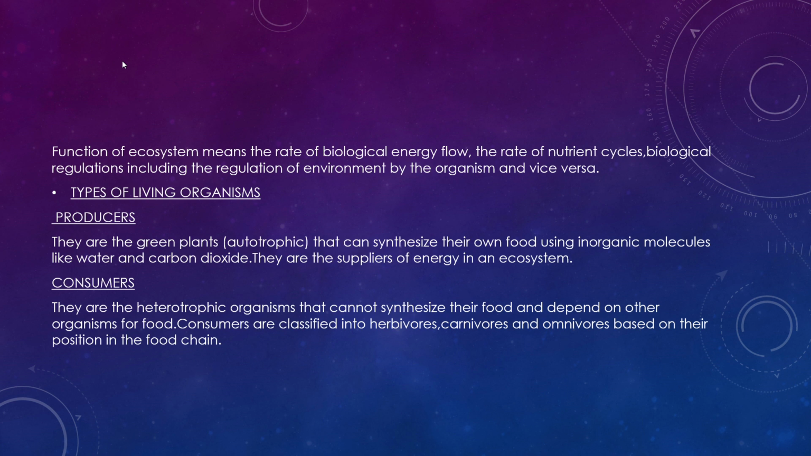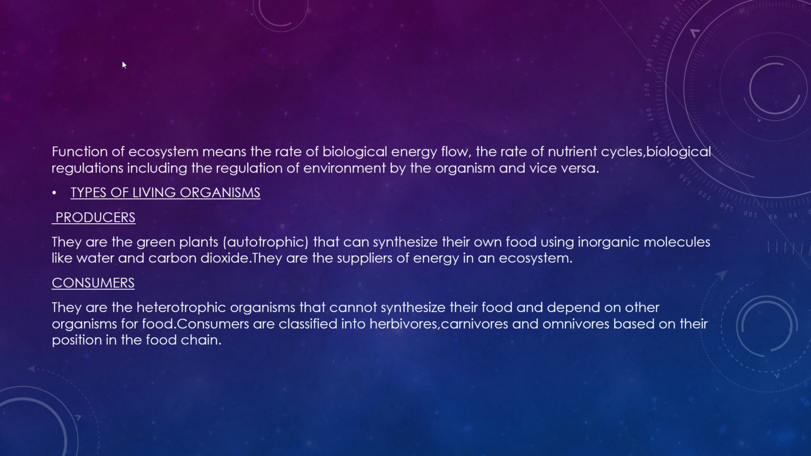Function of ecosystem means the rate of biological energy flow, the rate of nutrient cycles in it, and biological regulations, including the regulation of environment by the organism and vice versa. So this is the function of an ecosystem, where there is a rate of biological energy flow, that is from the producers to consumers to the decomposers, and I will teach you in detail in the next chapter, that is types of living organisms.